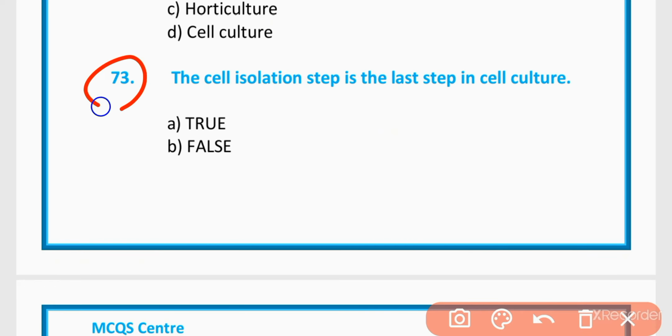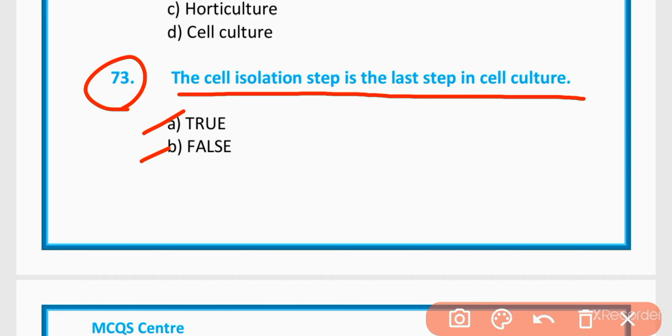MCQs number 73. The cell isolation step is the last step in cell culture. This statement is true or not?